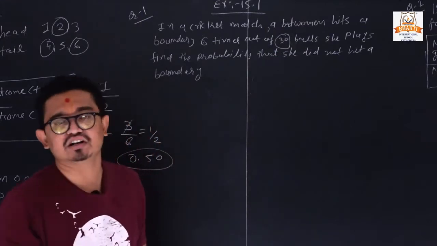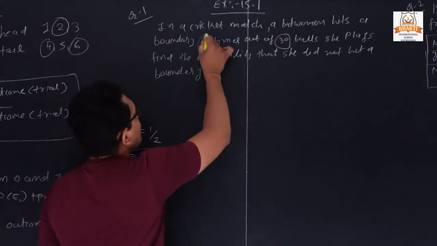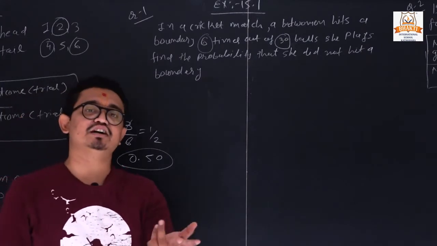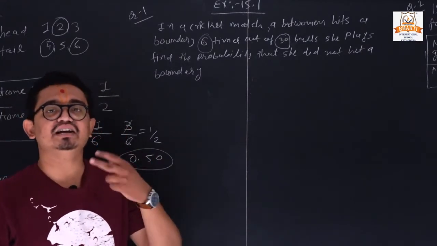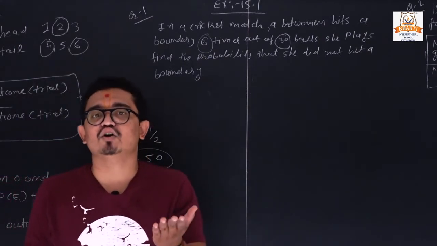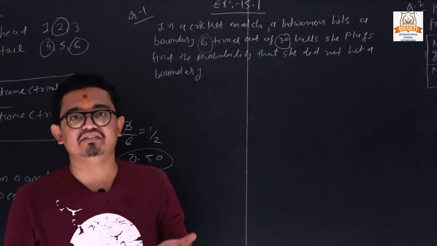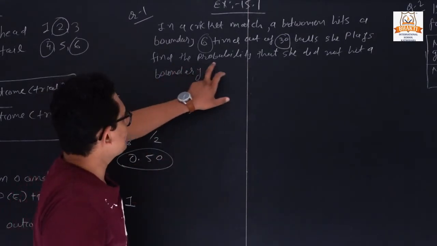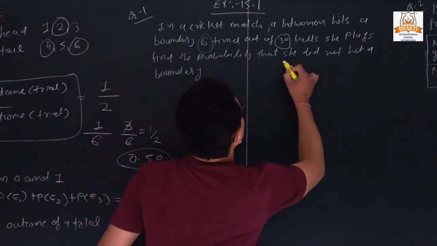Out of 30 balls, she hit a boundary on only 6 balls. So the remaining 24 balls, either she took 1, 2, 3 runs or she did not take any runs. Find the probability that she did not hit a boundary.